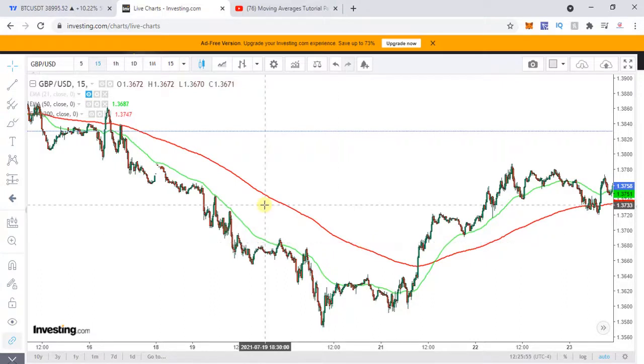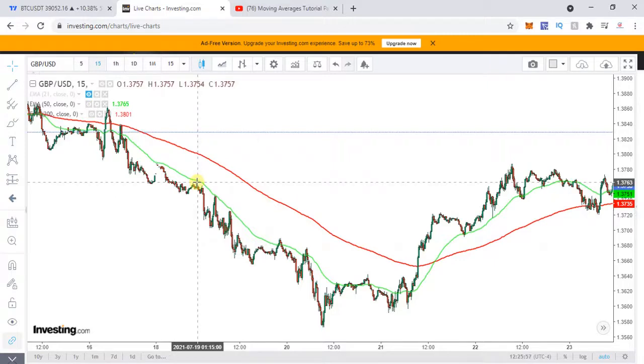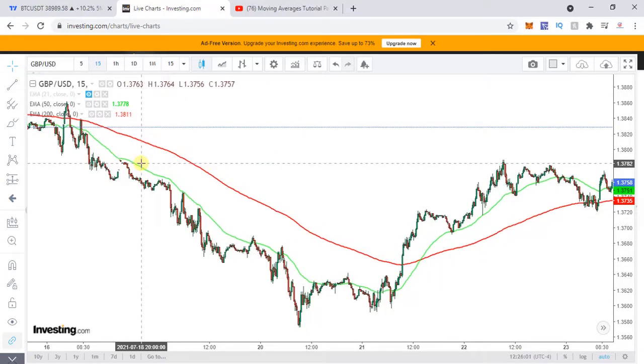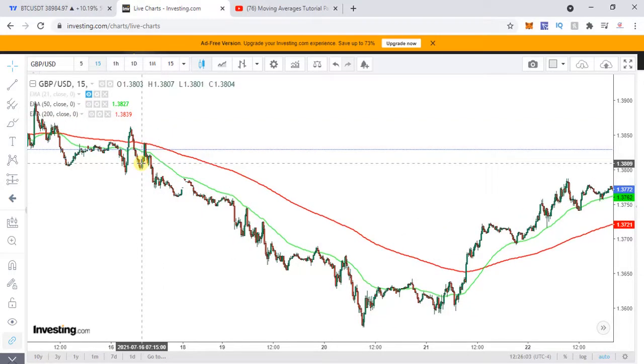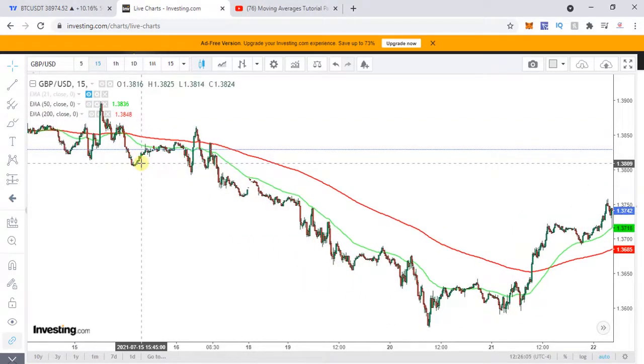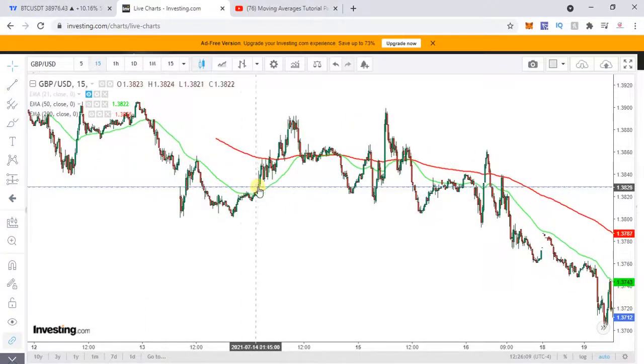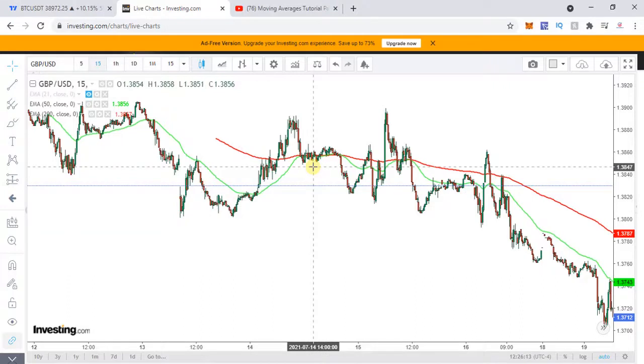Now coming to the golden crossover and the death crossover strategy. As you can see over here, this 50 EMA is crossing above over here.